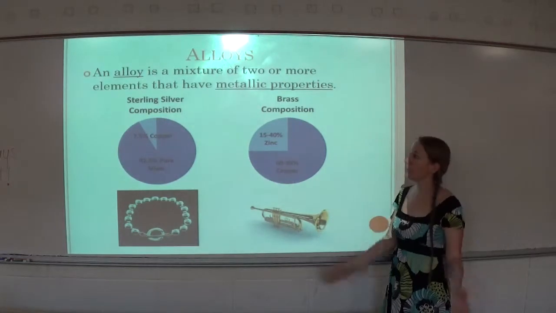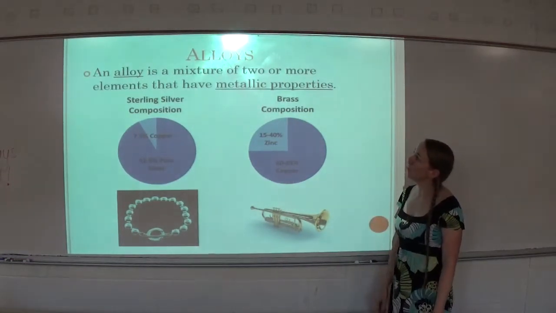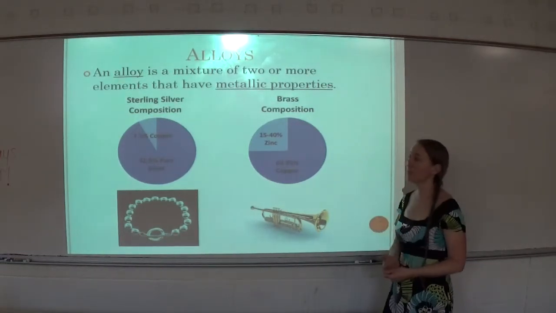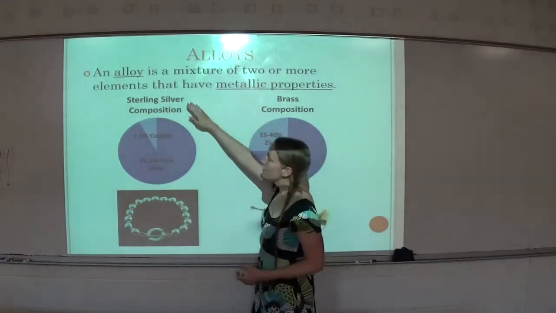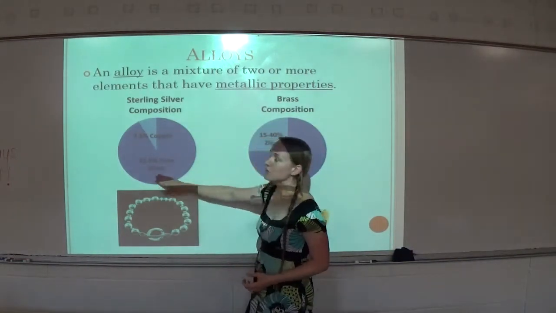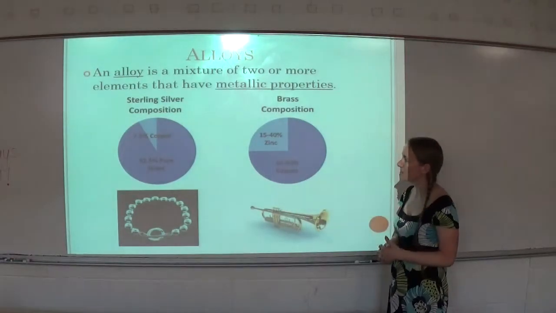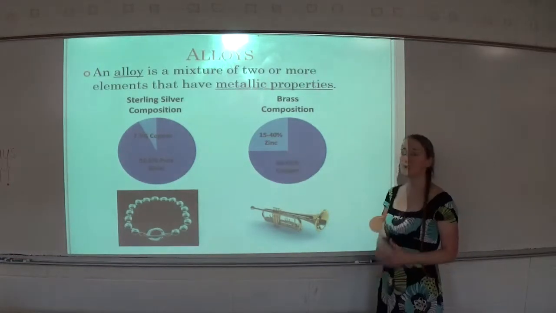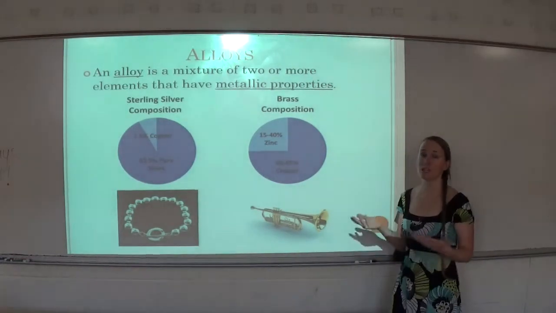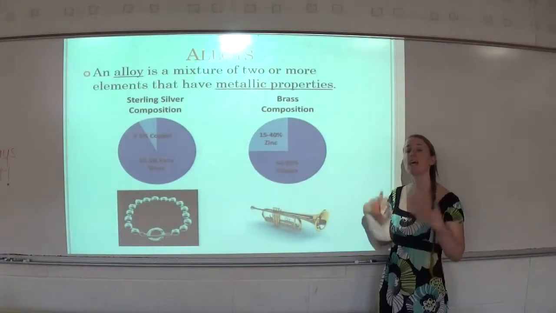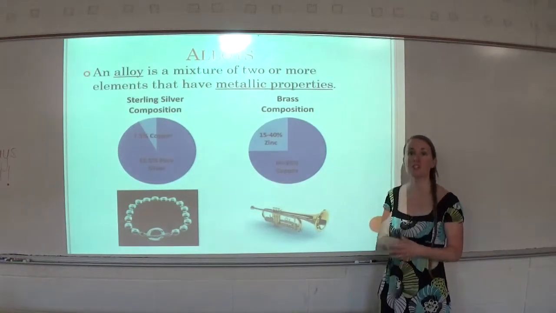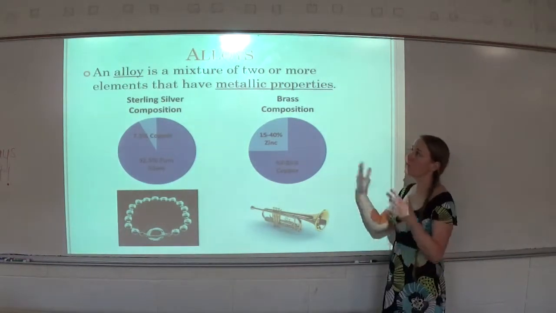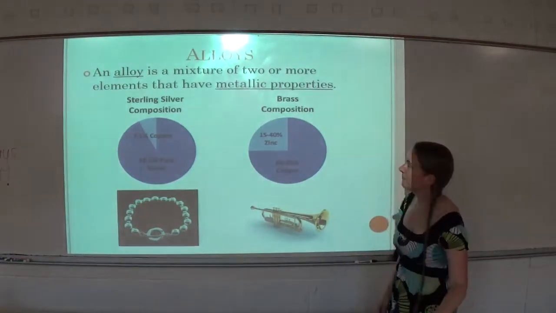So, can we mix metals together? Well, an alloy is a mixture of two or more elements that have metallic properties. You can have nonmetals in an alloy, but at least one of them needs to be a metal. For example, sterling silver is a mixture of copper and silver. Those are both metals, and overall they act like a metal. Brass is a mixture of copper and zinc, which are both metals. But steel has carbon in it, which is a non-metal, but its main component is iron, and steel overall has metallic properties, so it is also an alloy. So in an alloy, it is possible to have non-metals, but overall the alloy must have metallic properties.